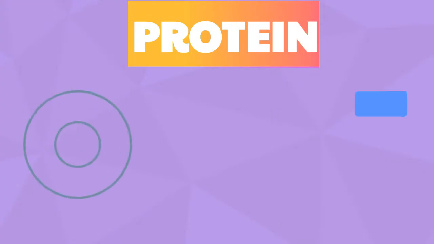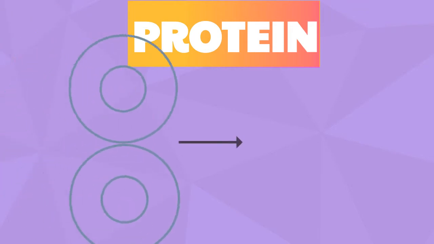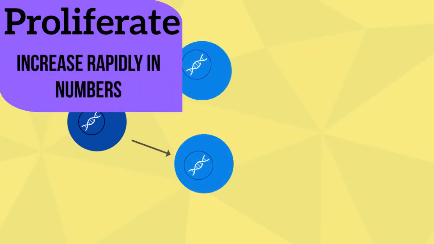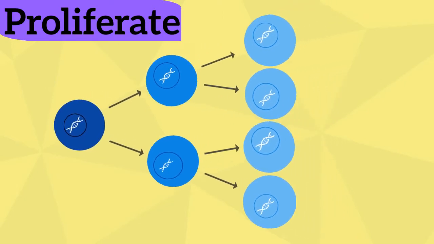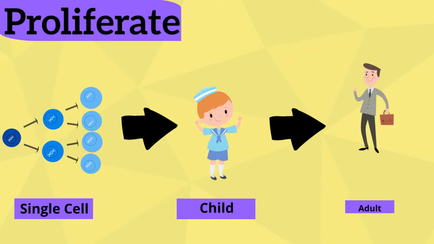So what is a protein? Proteins are molecules that work together to help the cell divide and survive. Our cells go through cell division to proliferate and pass on genetic information. These regenerations allow development of a single cell to a child and eventually an adult.